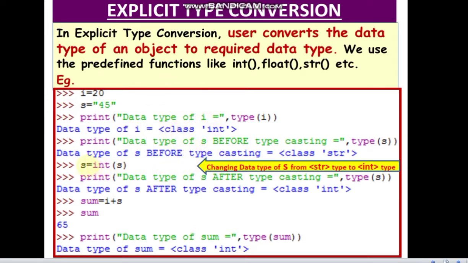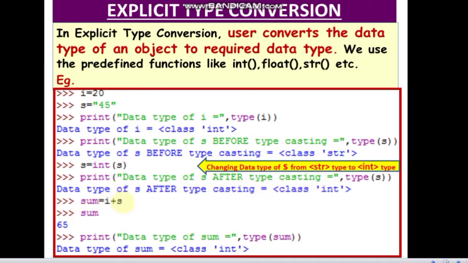So now see, s is equal to int(s). Now this line will convert the value of that string to numeric type. So now the "45" in double quotes will be converted to integer type. So now s will hold an integer type value. If you check the data type of s, you will get integer, class int. So the data type of s after typecasting is class int.